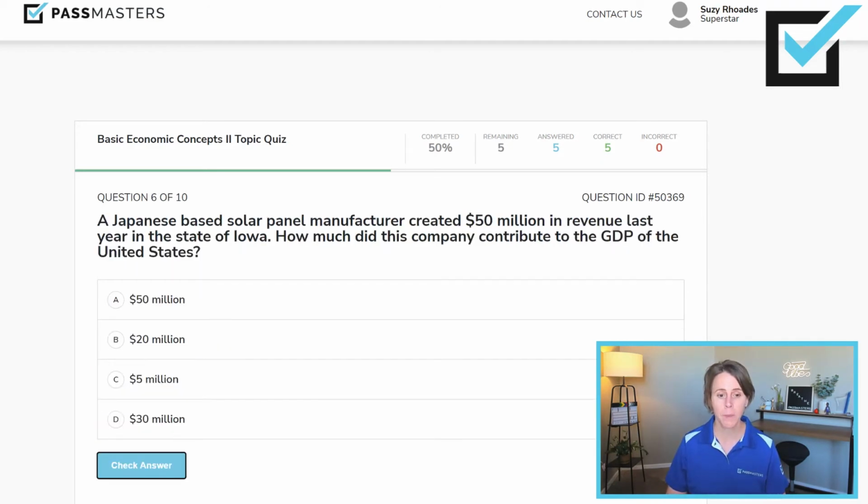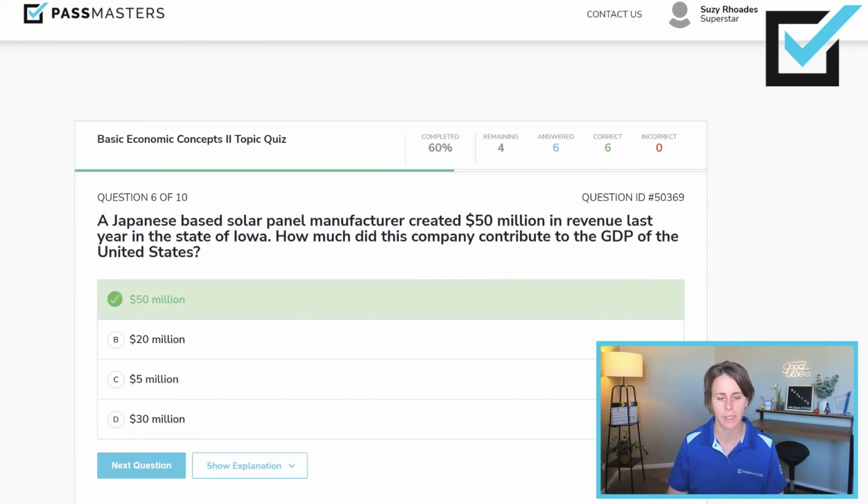A Japanese-based solar panel manufacturer created $50 million in revenue last year in the state of Iowa. How much did this company contribute to the GDP of the United States? Gross domestic product includes the value of goods and services that are produced within a country's borders. So it would be 50 million is included within the GDP of the United States. How much would be included within the GDP of Japan? Nothing, because it's not within Japan.